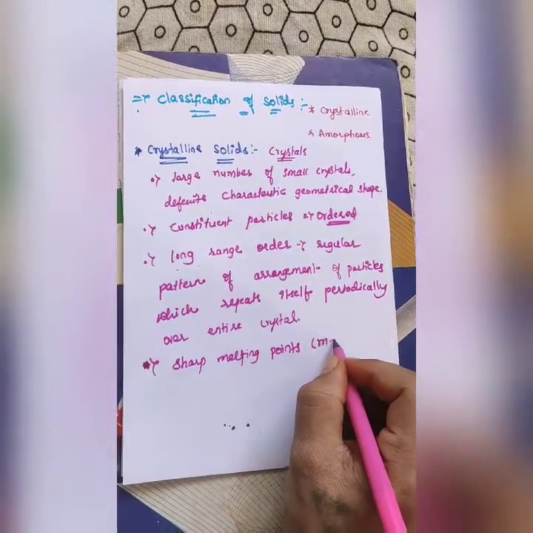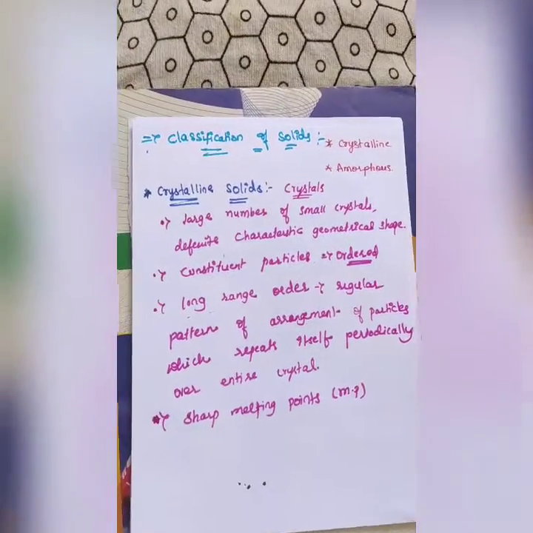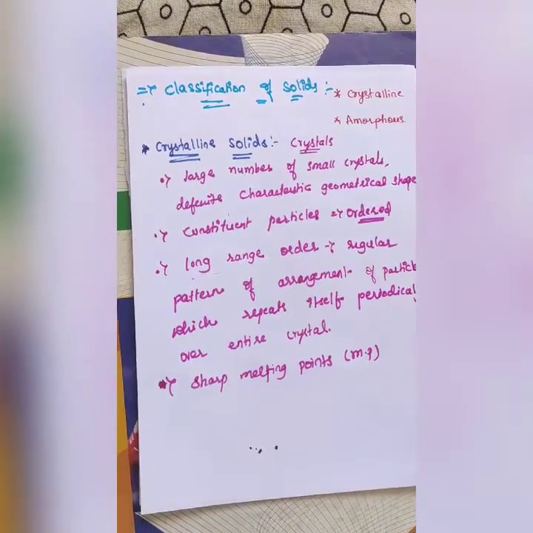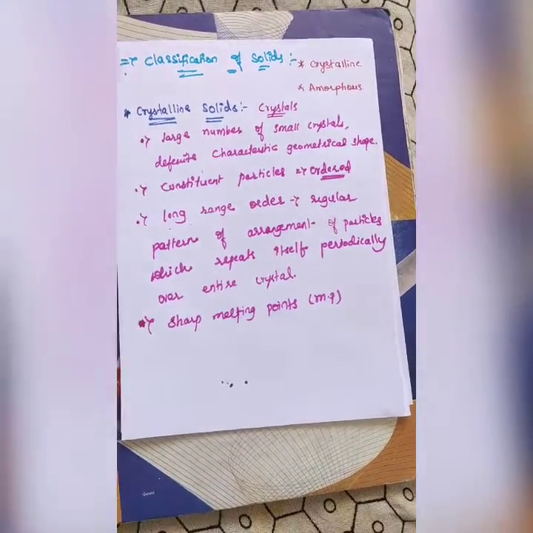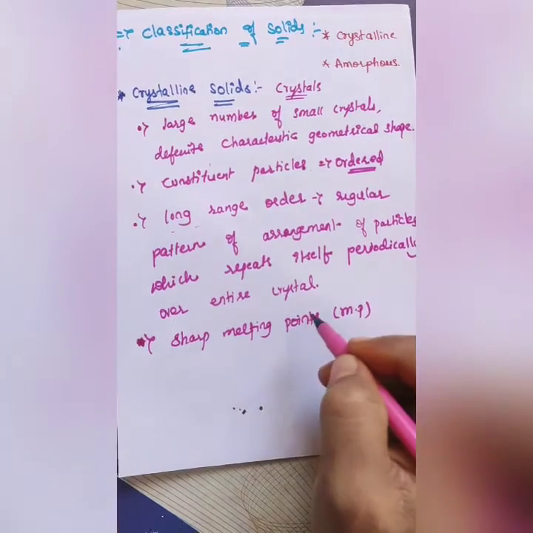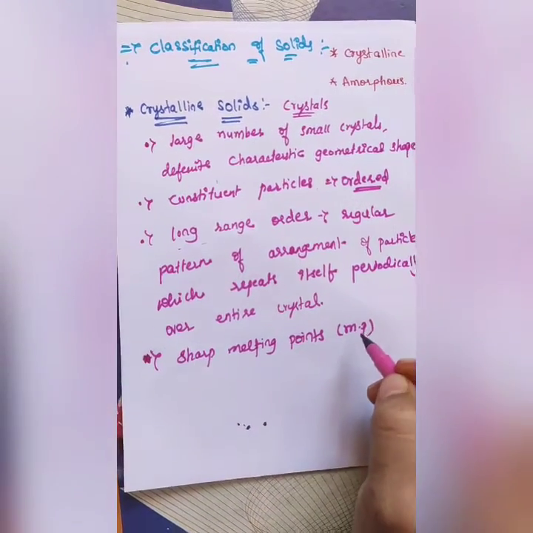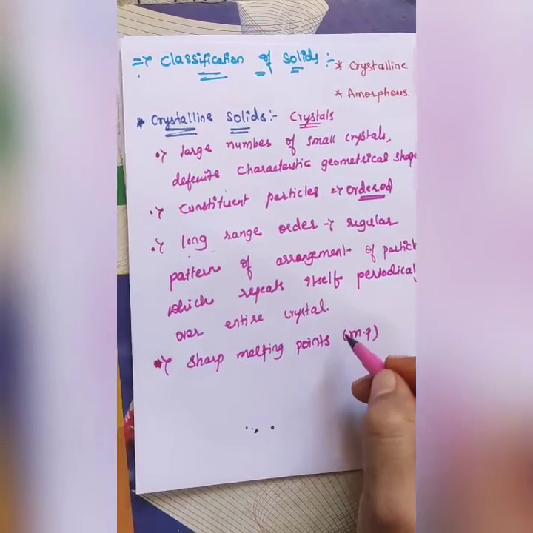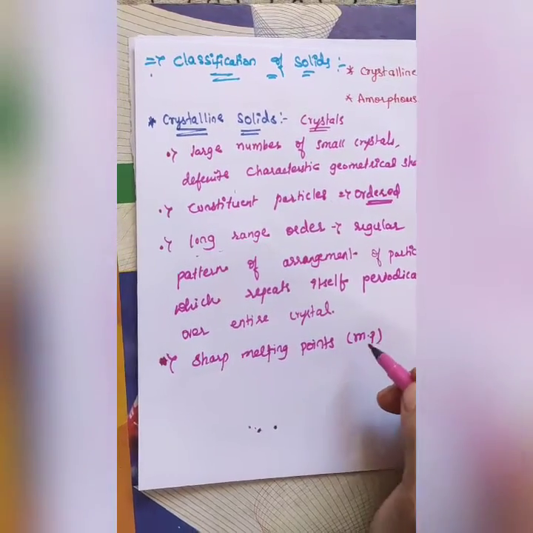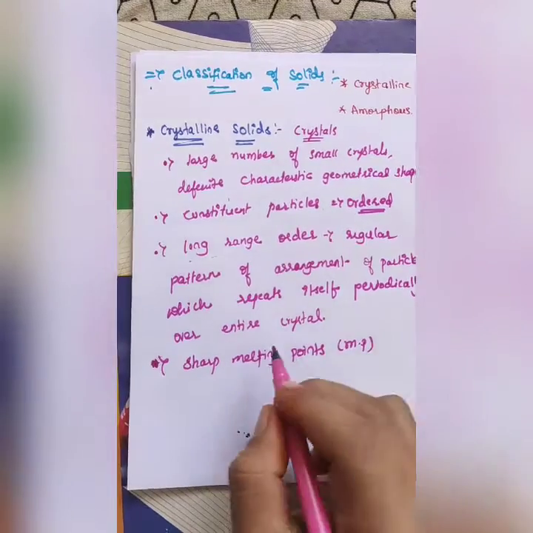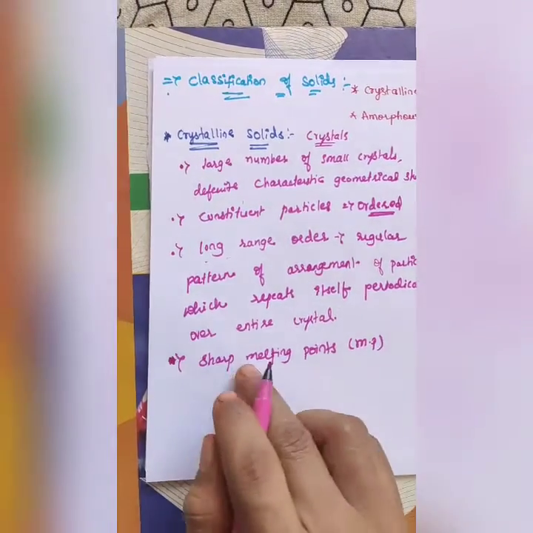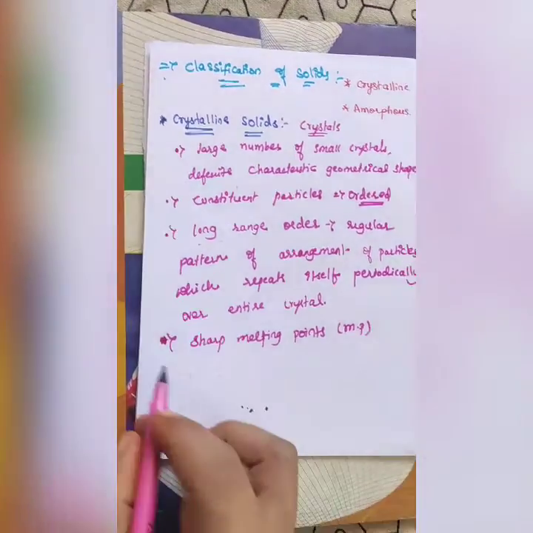It is usually represented in short form as MP. So they have sharp melting points. What is the meaning of sharp melting points? It is nothing but that they do not change depending upon the temperature. So that type of nature is included in the formation of a sharp melting point.